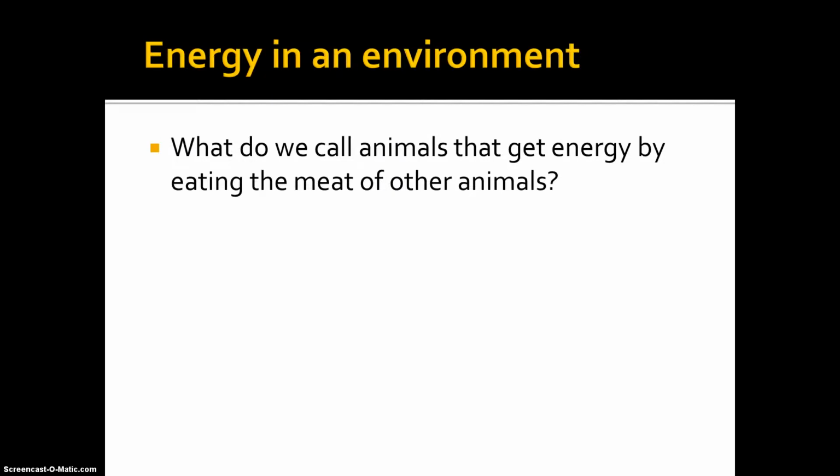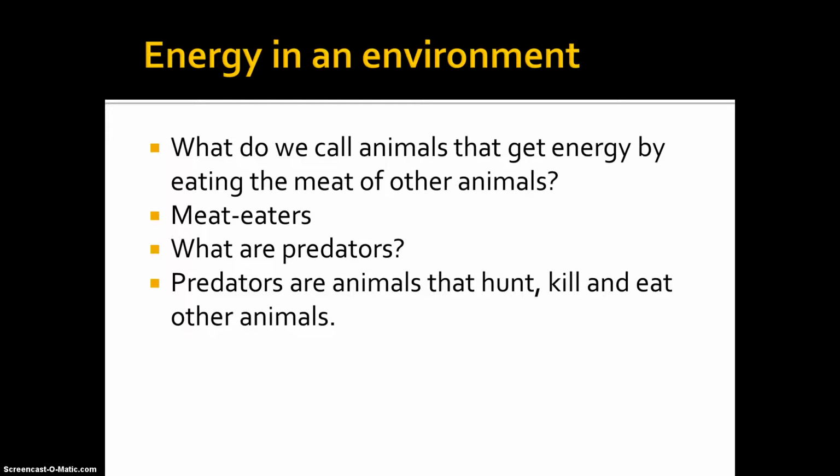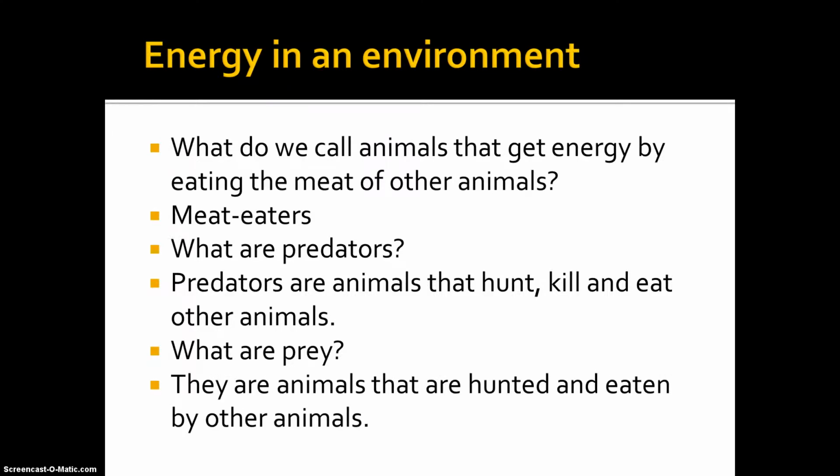What do we call animals that get energy by eating the meat of other animals? Meat eaters. What are predators? Predators are animals that hunt, kill, and eat other animals. What are prey? They are animals that are hunted and eaten by other animals.